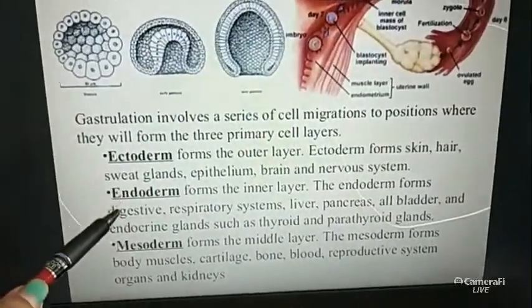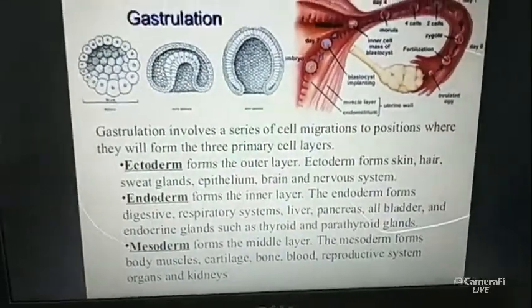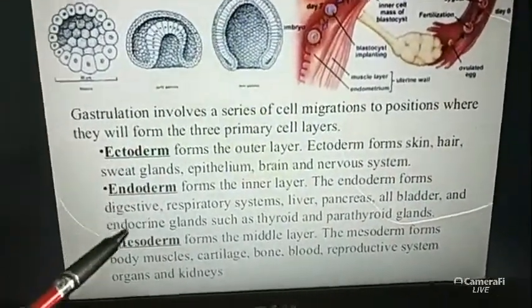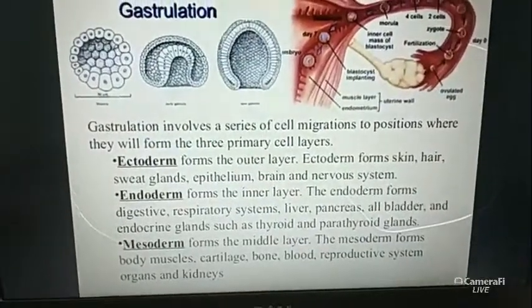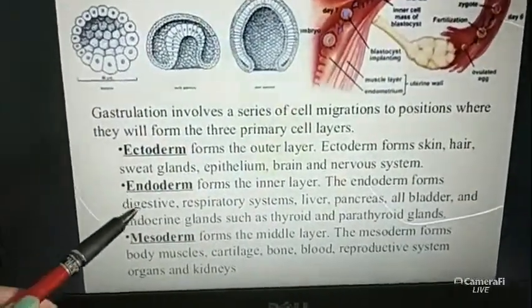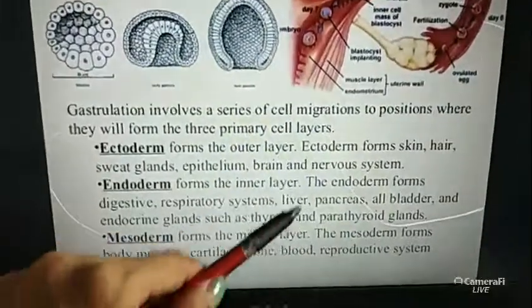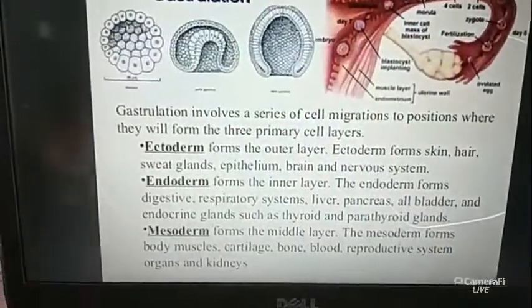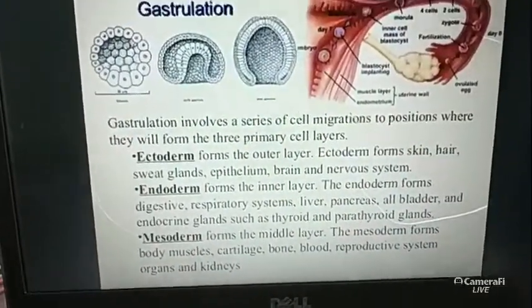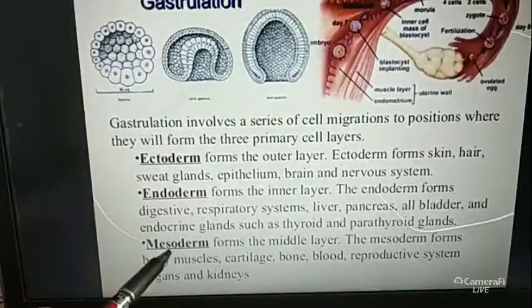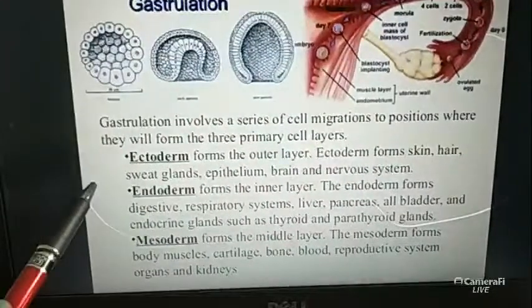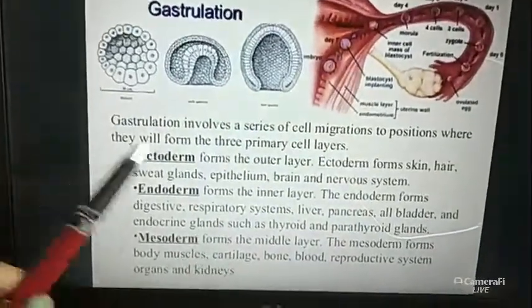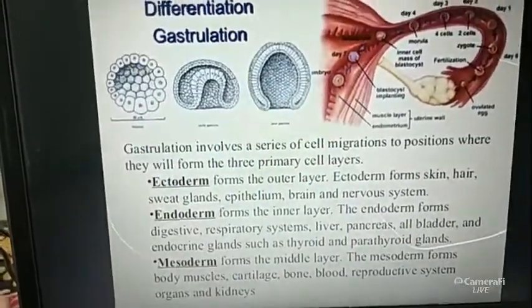And second one is the endoderm. The endoderm is the innermost lining, the inner layer, and from the endoderm, all the internal organs in our body, like the digestive system, respiratory system, liver, pancreas, gallbladder, thyroid, parathyroid glands, are formed. The mesoderm is the middle layer, and from the mesoderm, cartilage, bone, blood, reproductive system organs and kidneys are formed. So these are the basics of gastrulation.